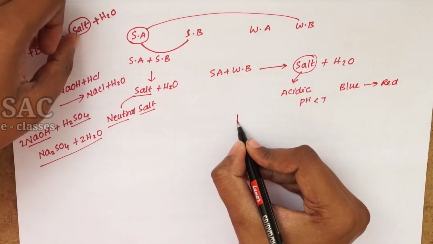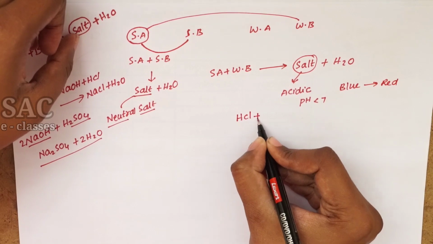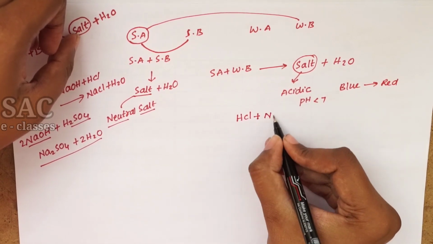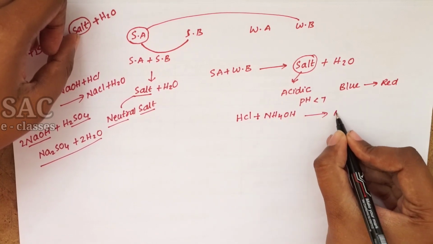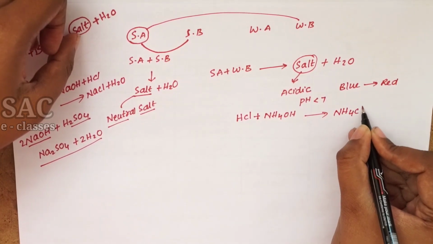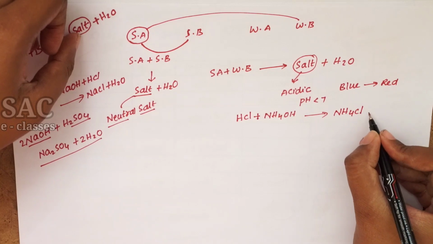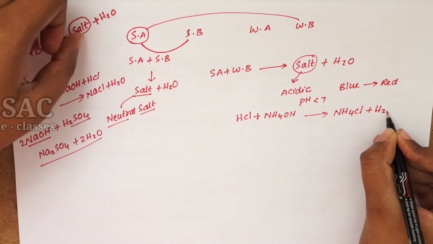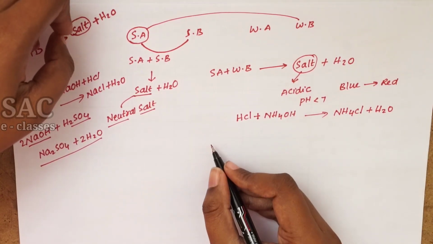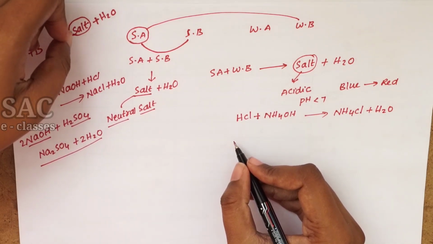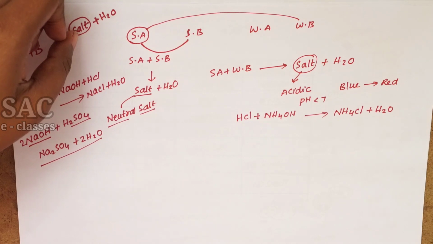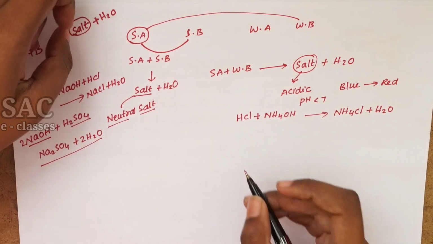The best example is whenever HCl reacts with NH4OH, which is a weak base, you will get ammonium chloride, an acidic salt, with water. NH4Cl and NH4CO3 are some examples of acidic salts.